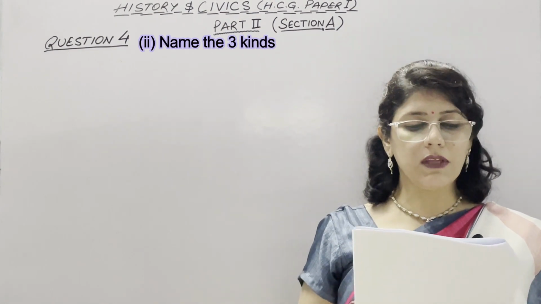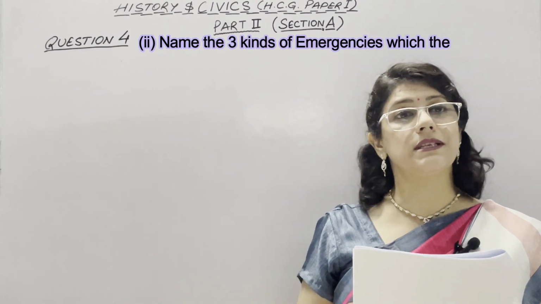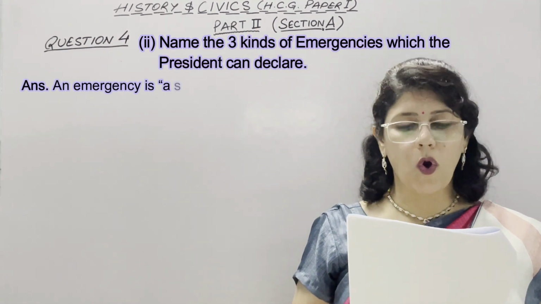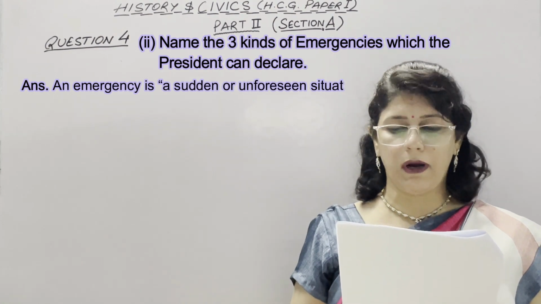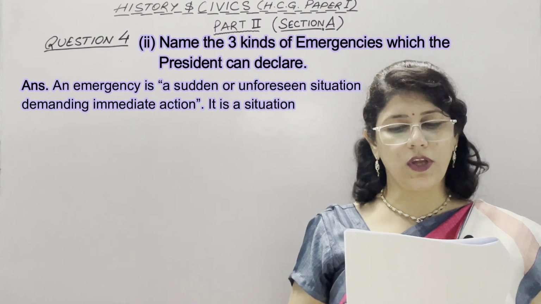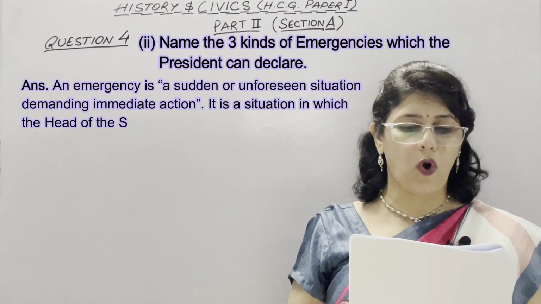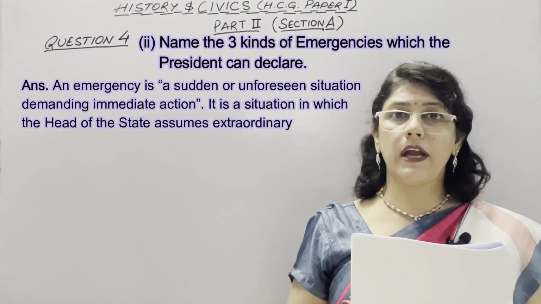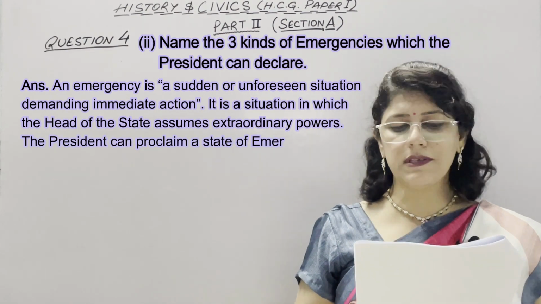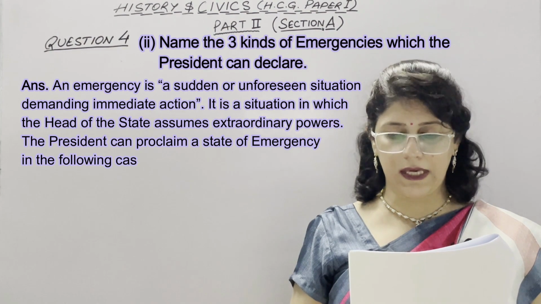Now, second is: name the 3 kinds of emergencies which the President can declare. An emergency is a sudden or unforeseen situation demanding immediate action. It is a situation in which the head of the state assumes extraordinary powers. This is the introduction given to the question. Then, the President can proclaim a state of emergency in the following cases.